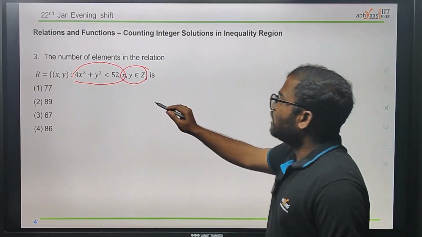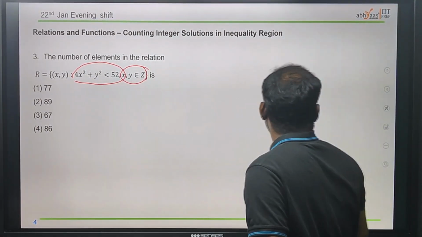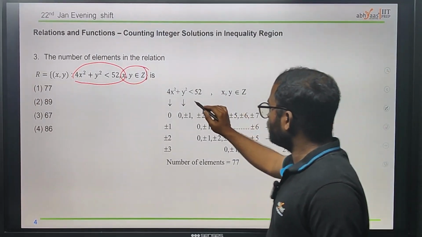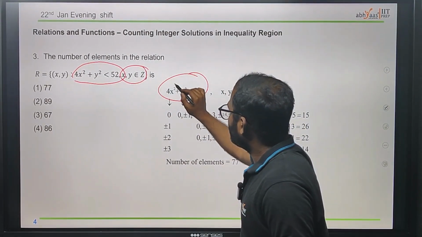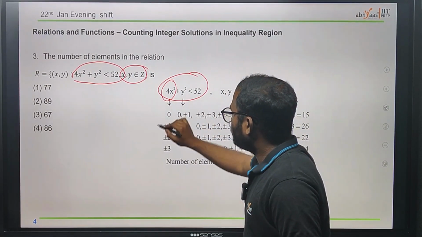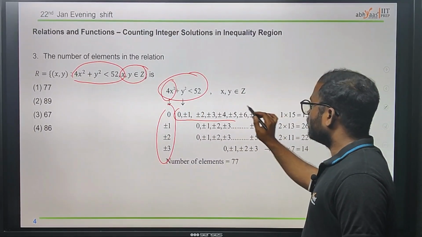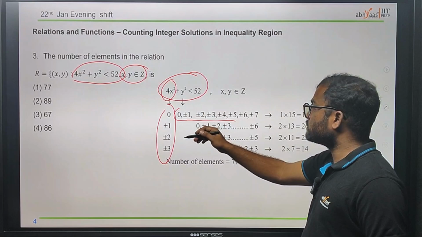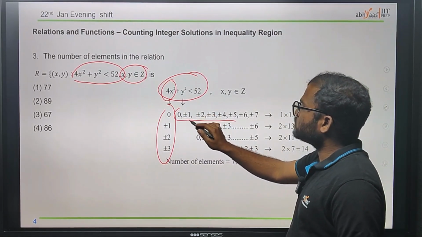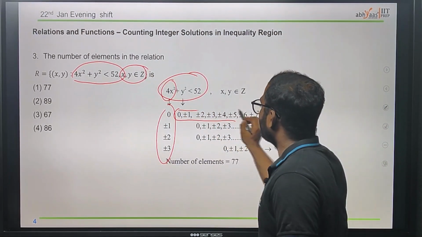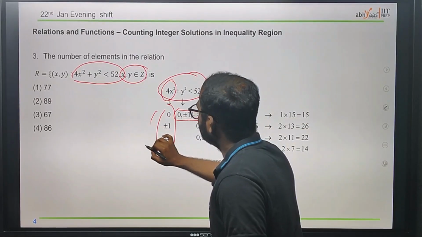Okay, we need to check the values must be less than 52. If you observe that we have this kind of situation for x1, we will take this one. If we just take this one, the remaining numbers will be these numbers. For example, first case 0 plus or minus 1. These are all for the y case, and this is for x.